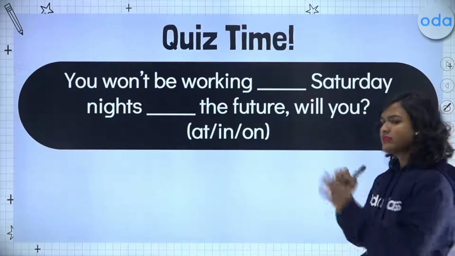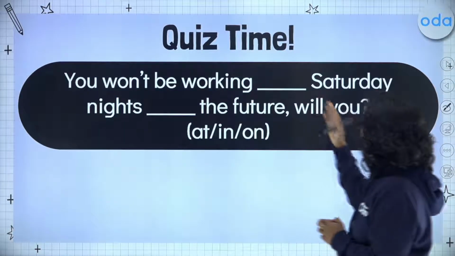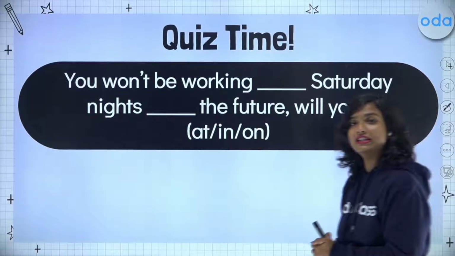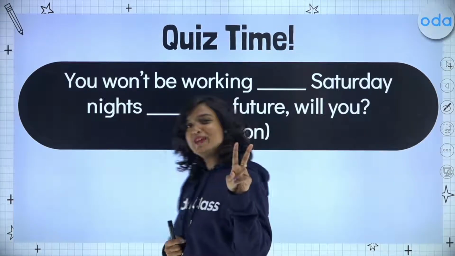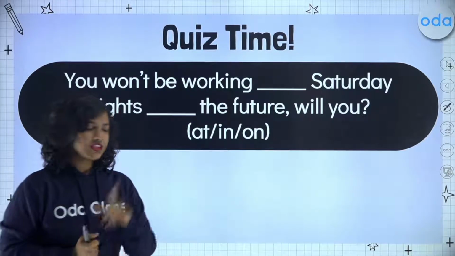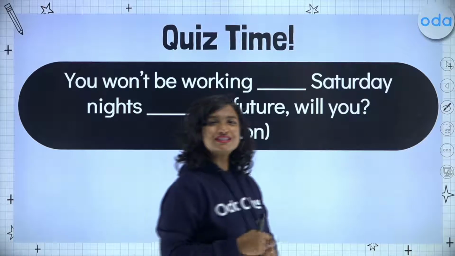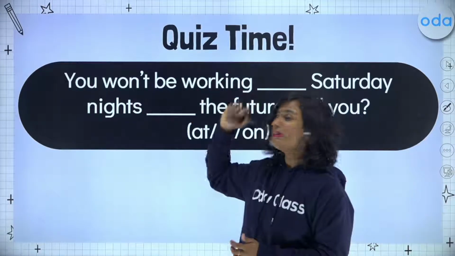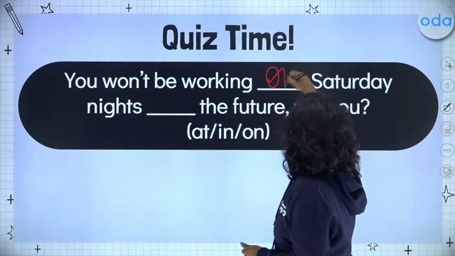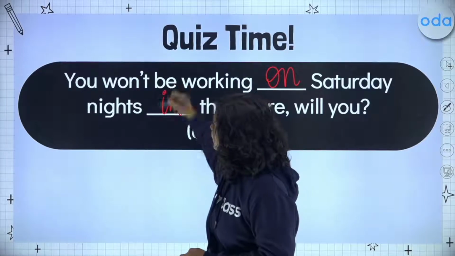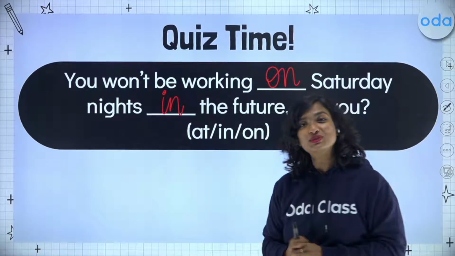Moving on, you won't be working blank Saturday nights, blank the future, will you? Once again, two blanks, both of which can be filled by these prepositions. You have to identify which preposition should go in which blank. You won't be working on Saturday nights in the future, will you?